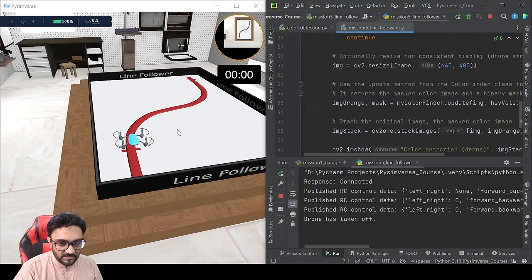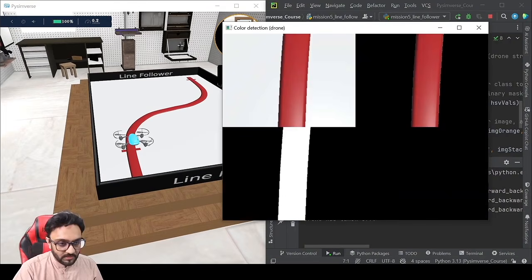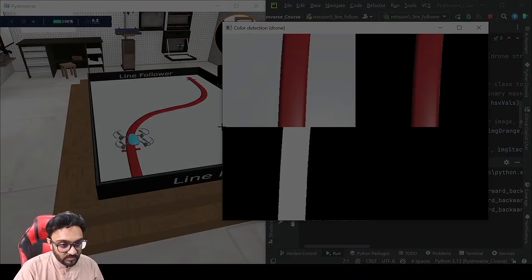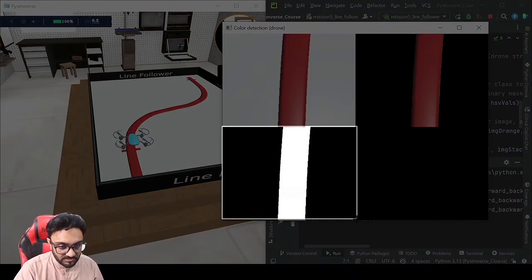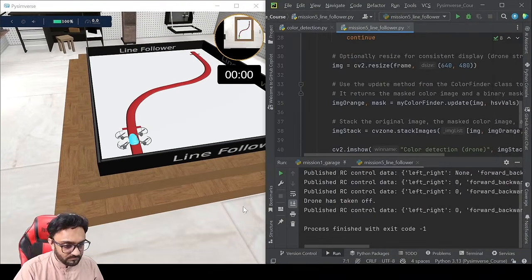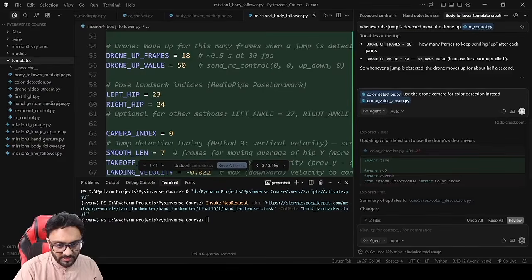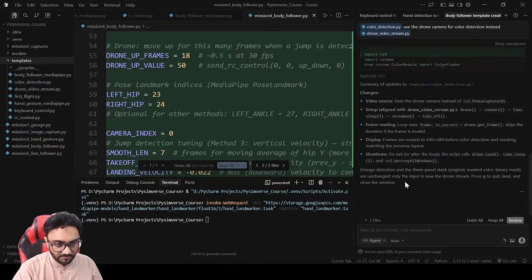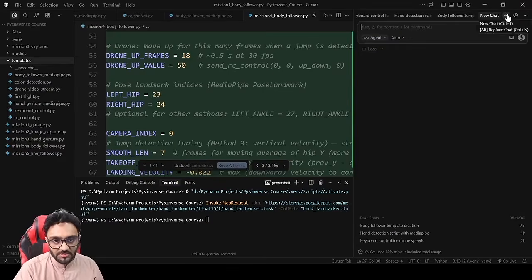Anyway, so now it's connected, and there is our image. So we can take a screenshot. On Windows, you can press Windows Shift and S, and that will allow you to take a screenshot. And I will take the screenshot of this, and I will press stop, and then I will go back to our AI and I will paste it here. So let's create a new agent. Why not?